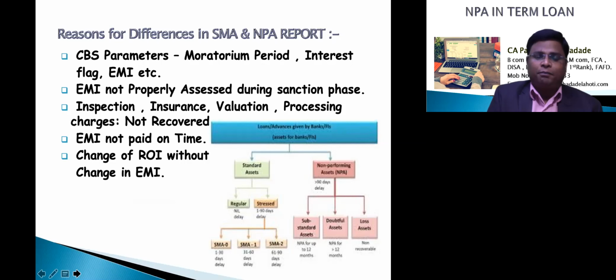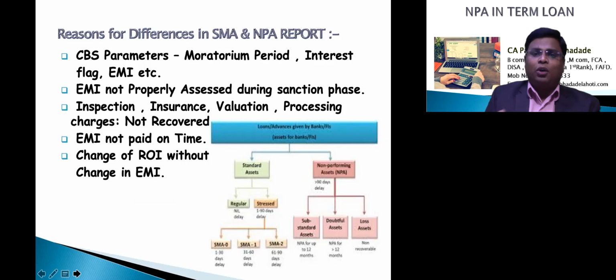EMI not paid on time. Friends, the basic funda of EMI is that it should be paid on a particular due date, and only then will the whole calculation of EMI survive. Meaning that if your EMI is due on the 5th of each month, you should pay your liability on the 5th of each month exactly for the whole tenure. If you repay, suppose, the 5th EMI on the 20th, there will be 15 days of extra interest charged to your account, and that will not be recovered by your existing EMI.